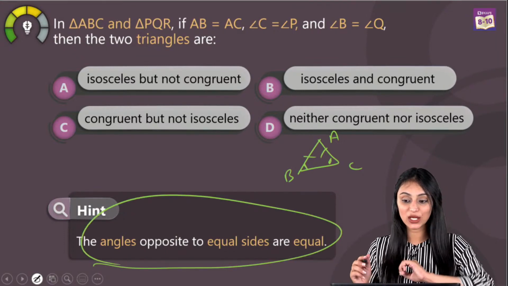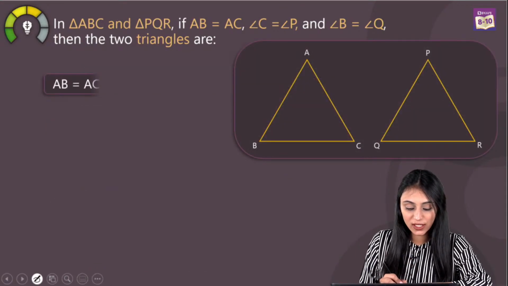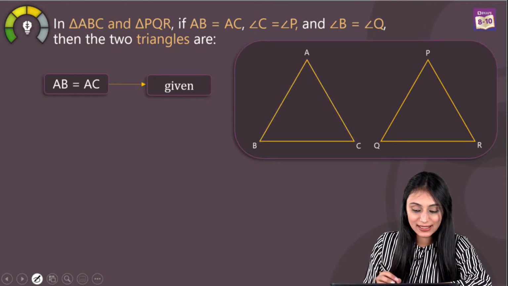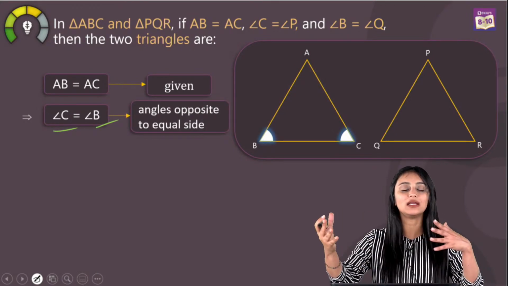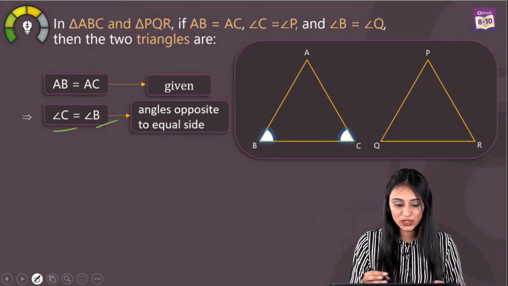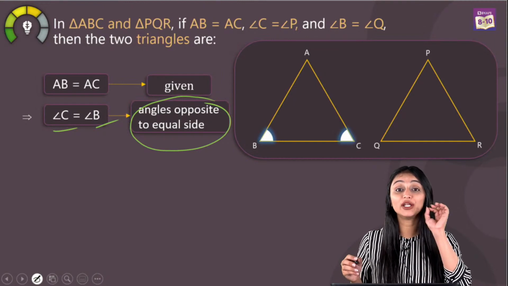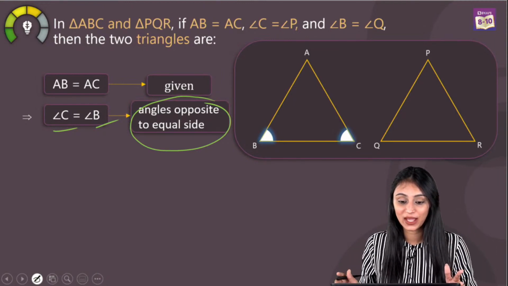The angle opposite to equal sides are equal, right? Okay, so using this property, we were given AB and AC are equal, right? So I can say that here, angle C and angle B will be equal because these are the angles which are opposite to these two sides. So using this property, angles opposite to equal sides. Make sure that you write the property in the exam. Writing the properties is important.